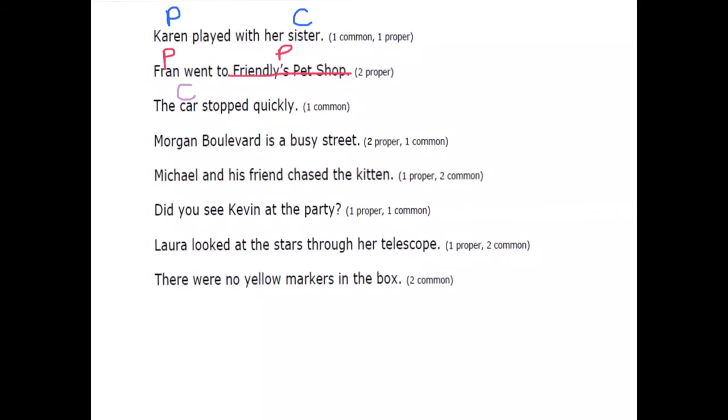Our fourth question. Morgan Boulevard is a busy street. Here we have to find two proper nouns that start with capital letters and one common noun. Our proper nouns would be Morgan Boulevard, and our common noun would be street. Okay, at this point I would like you to have a go at the final four questions. So you can pause the video, work out your answers, and we'll come back and check over your work.